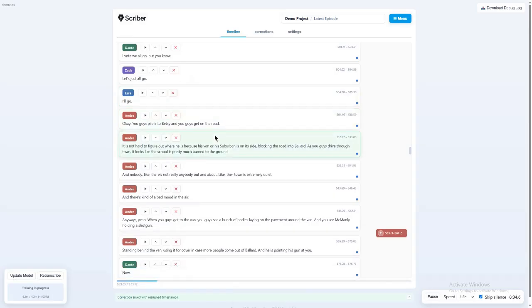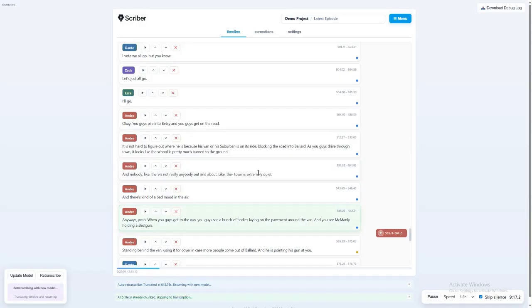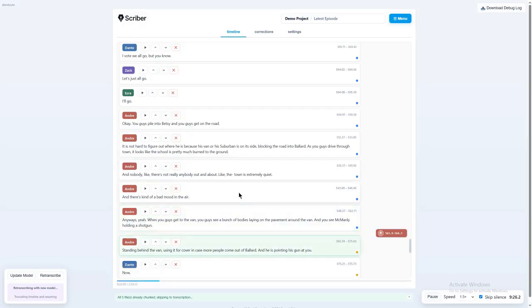It is not hard to figure out where he is because his van or his Suburban is on its side, blocking the road into Ballard. As you guys drive through town, it looks like the school is pretty much burned to the ground, and there's not really anybody out and about. The town is extremely quiet, and there's kind of a bad mood in the air. Anyways, when you guys get to the van, you see a bunch of bodies laying on the pavement around the van. And you see McManley holding a shotgun, standing behind the van using it for cover in case more people come out of Ballard. And he is pointing his gun at you and his two.